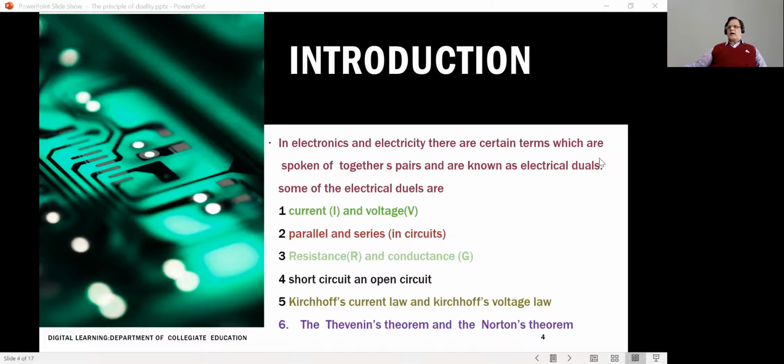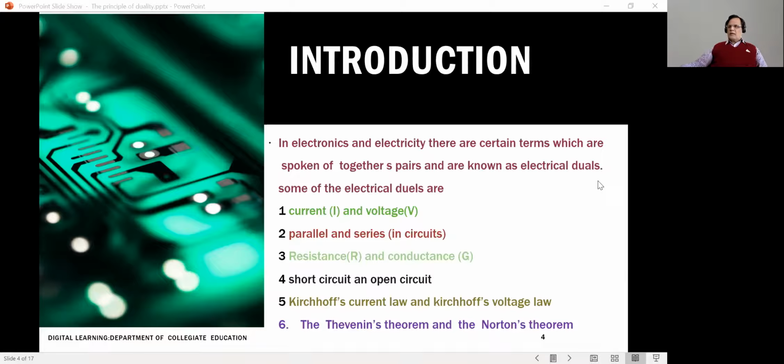Together, you speak of them as impedance. So, impedance represents the total opposition offered by a component to the flow of AC current through it. The reciprocal of that quantity represents the ease with which current can flow through a component in an AC circuit, and that is known as the admittance.